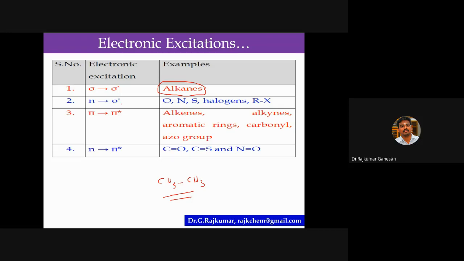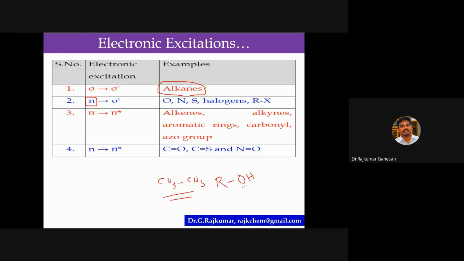And n to sigma star. Here n is non-bonding, so there should be a lone pair of electrons. Take halogens or alcohols, ROH. In oxygen there are two non-bonding electrons, or lone pairs. This will undergo n to sigma star, because there is a sigma bond and non-bonding electrons are also there.